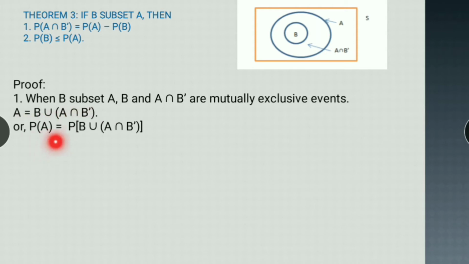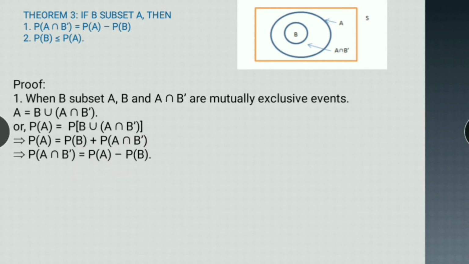So probability of A will be equal to probability of B union A intersection B dash, and this is equal to probability of B plus probability of A intersection B dash, because they are disjoint also. So probability of A intersection B dash will be equal to, I bring this side, probability of A minus probability of B, which proves the first part of the theorem.